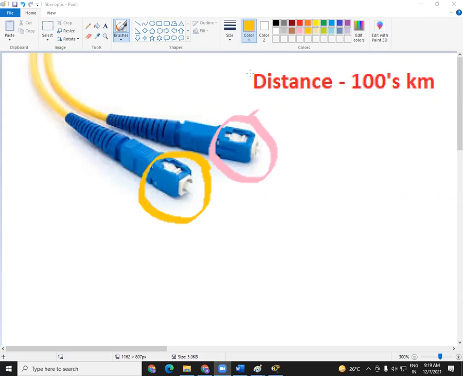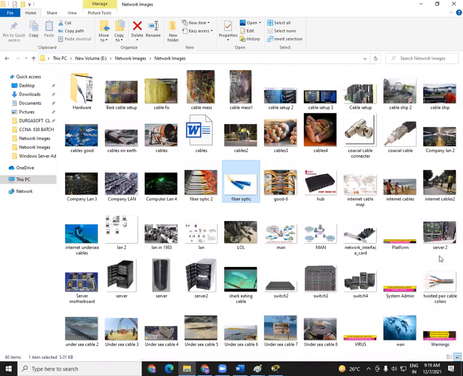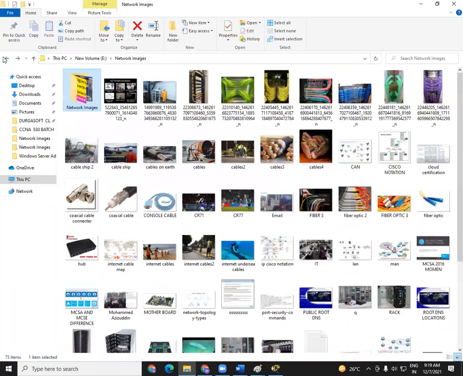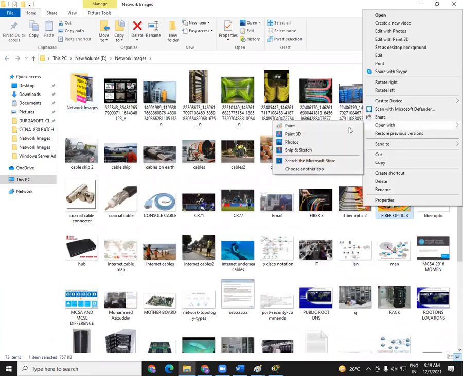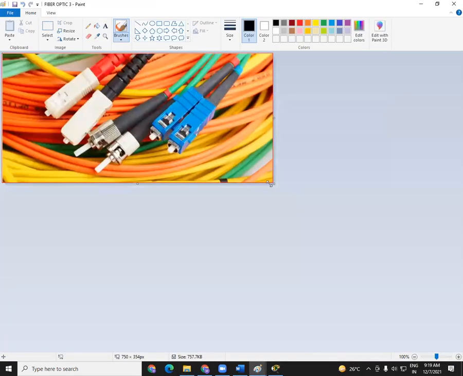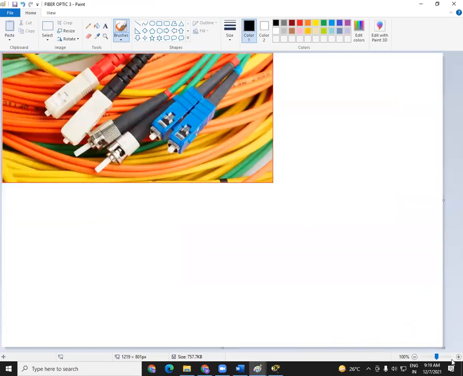So where can we connect this fiber optic cable on our computer? The option itself is not available, right? So where is this option available? This option is available on very few devices. The few devices are big servers, big routers or big switches. When I say big, I'm talking about high series routers or high configuration routers. Then only these cables can be connected. Right now, this is not available on our computers and laptops.